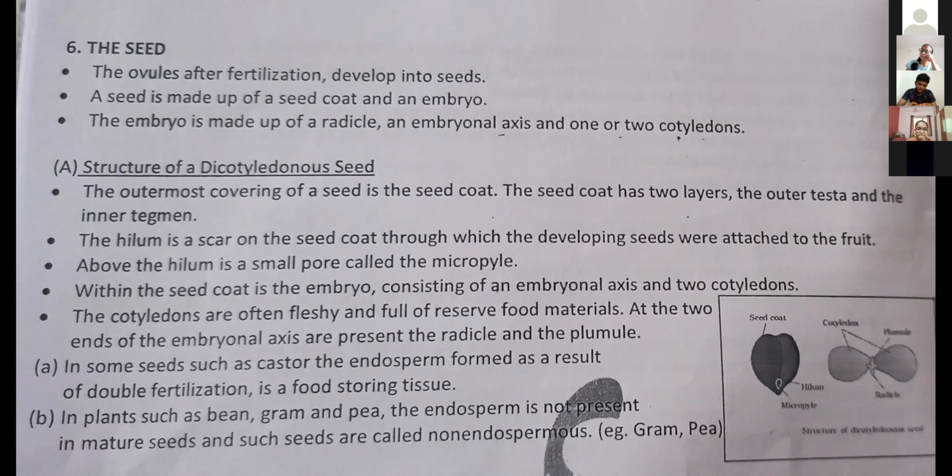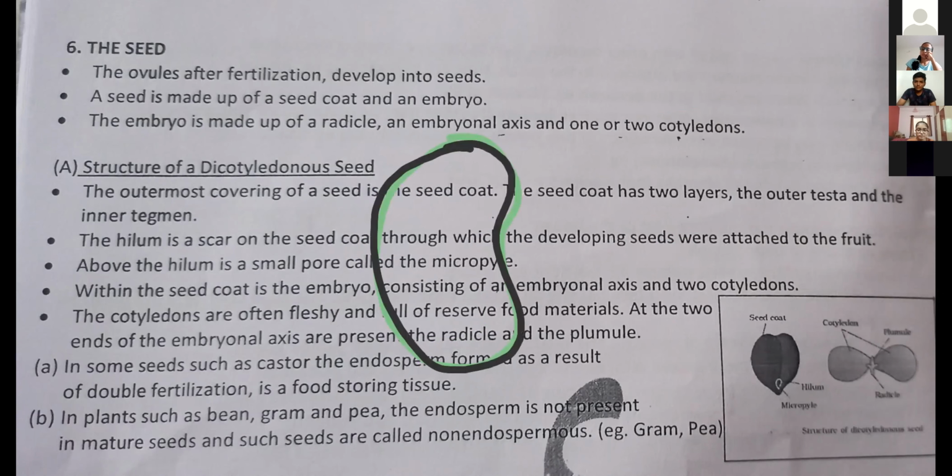Now, first we are going to discuss dicot seed. In dicot seed, the outermost covering of the seed is the seed coat. The seed coat has two layers. This is a seed. Okay.